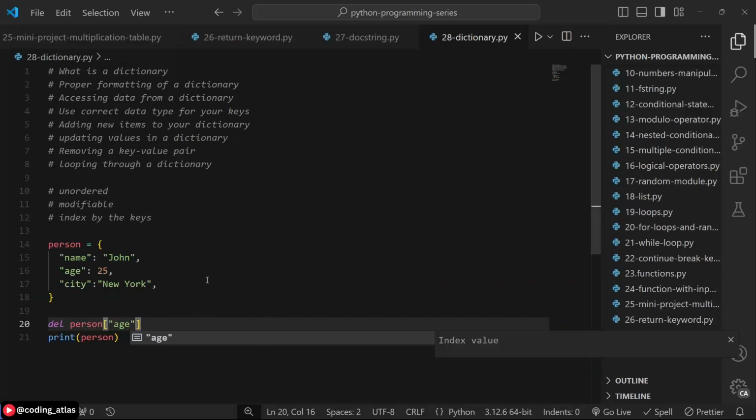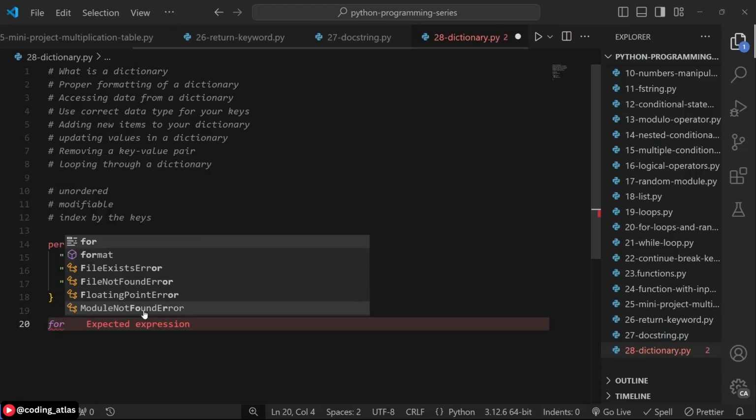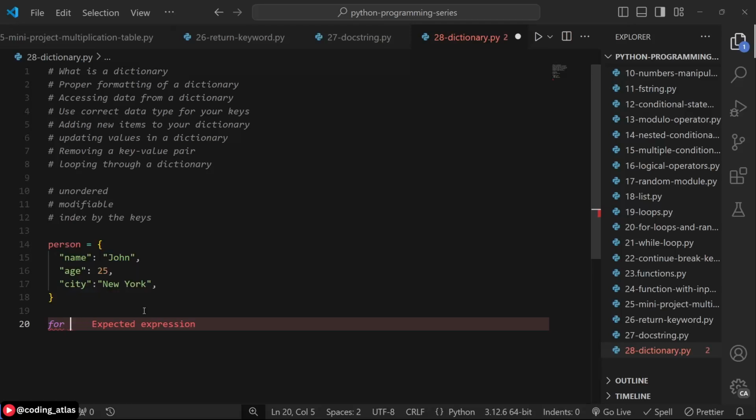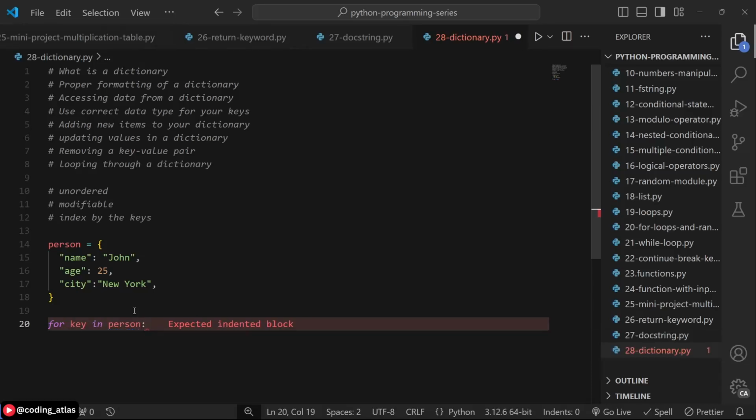Just like a list, you can also loop through a dictionary. Now we have this person dictionary, and you can loop through it. How do you do that? You use the for loop. So you have for, then you have key. You can call this anything you like, but let's represent it with key, followed by the in keyword and then the name of your dictionary. You see, it's almost the same as looping through a list.